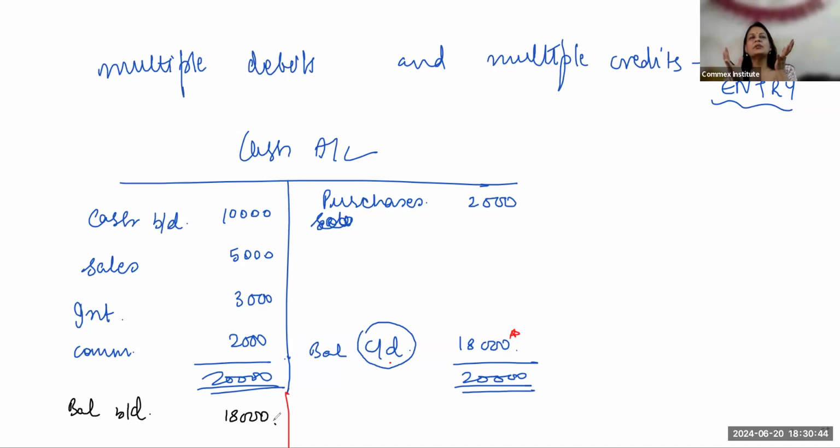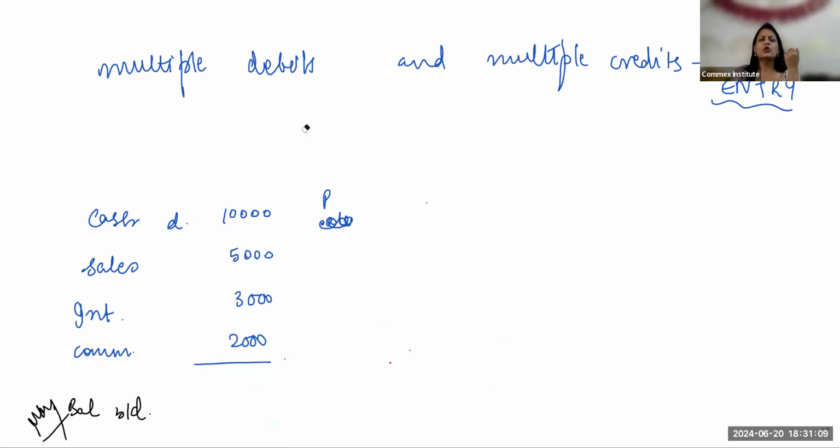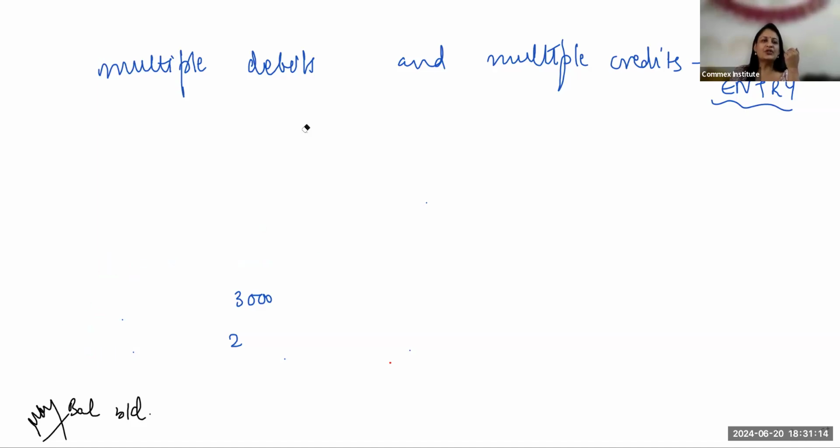Then again, whatever receipts there are, I'll keep putting on the debit side, and whatever payments there are, I'll keep putting on the credit side, and then I'll get the month end. Suppose this is the month of April, this is the month of May. Then whatever the closing balance is at the end of May will become the opening balance of June, and so it keeps on happening. Similarly, at the year ending, where do we get the closing balance? In the balance sheet. What is a balance sheet? The balance sheet is a list of all my closing balances in the end.